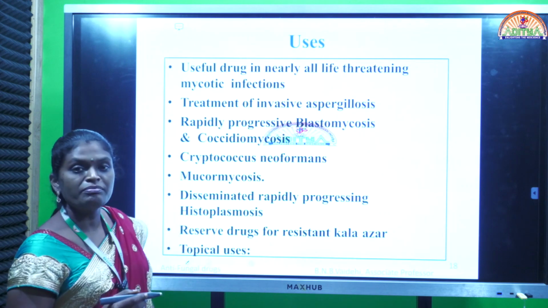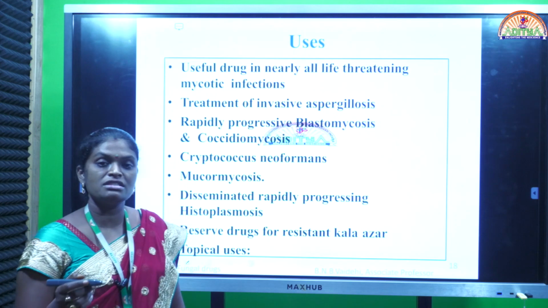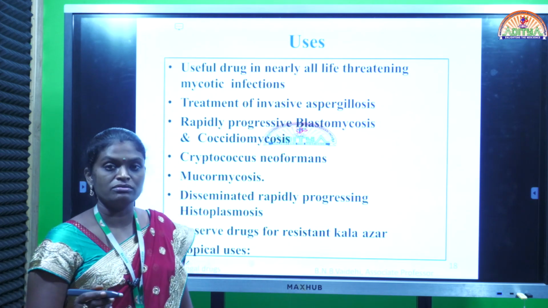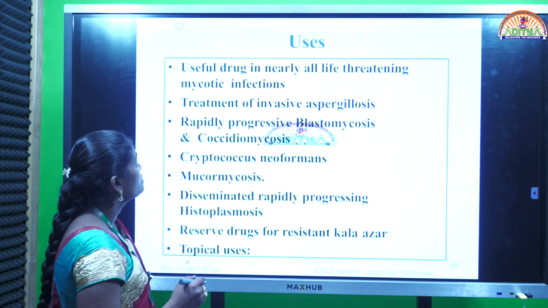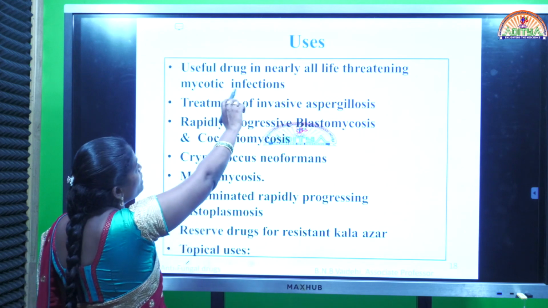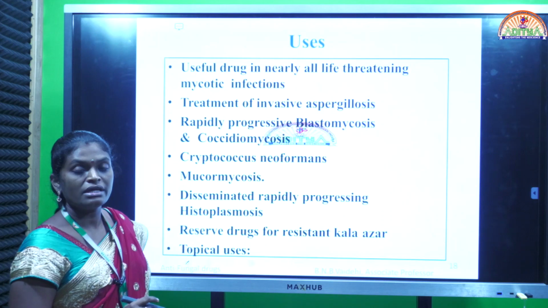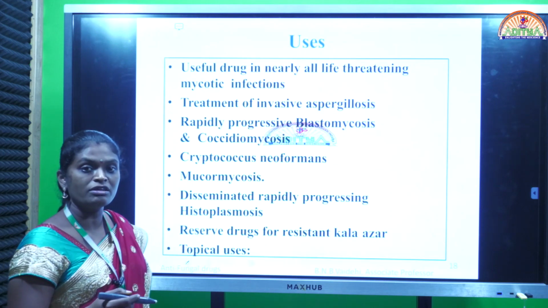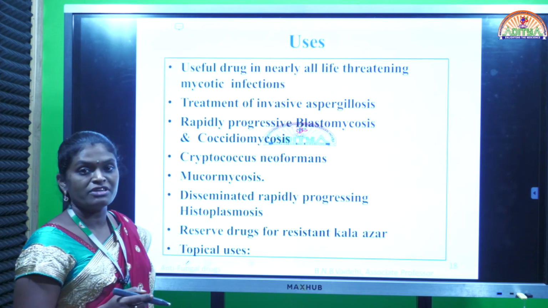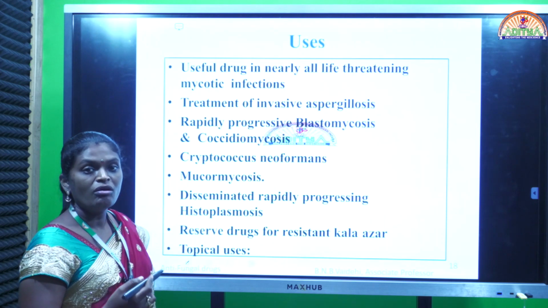This amphotericin B is also widely used for black fungus infections, which is generally produced in post-COVID patients in wave 2. Coming to the uses, this is a useful drug in nearly all life-threatening mycotic infections. As I said, in COVID-2, after treatment, some of the patients developed a black fungus infection. In such conditions, this amphotericin B is giving more benefits.